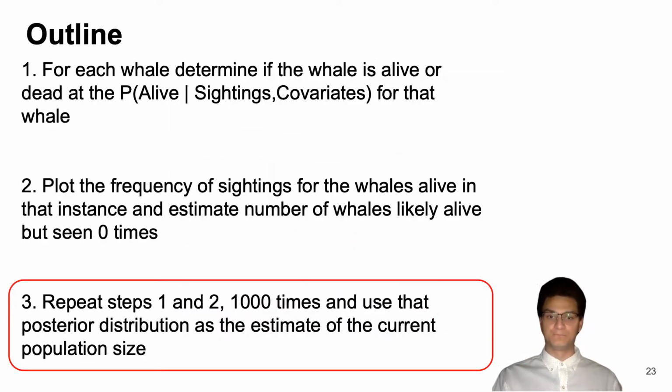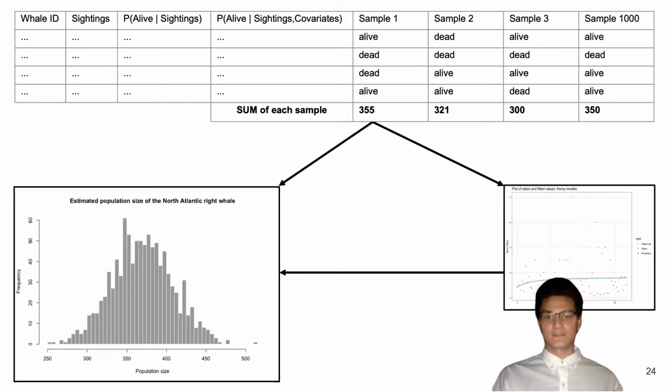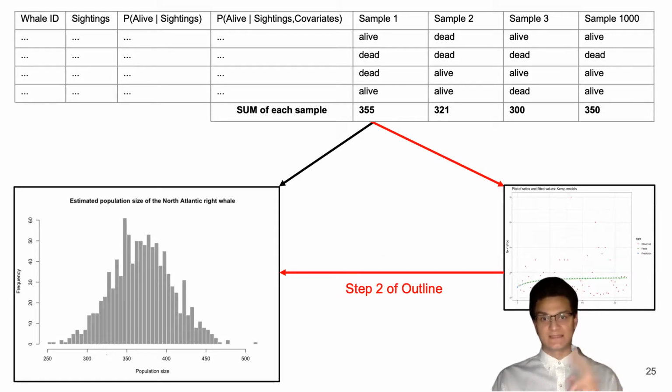Finally, the third and final part of our analysis is incorporating steps 1 and 2, repeating steps 1 and 2 1,000 times, and then using that distribution as the estimate of possible population sizes. So graphically representing our outline, this is what it looks like. For every sample, using the individuals alive for that sample, we estimate the whales that are alive but have never been seen using the method described in step 2.